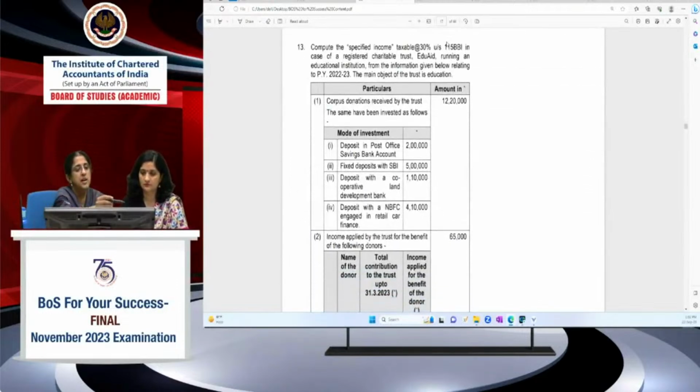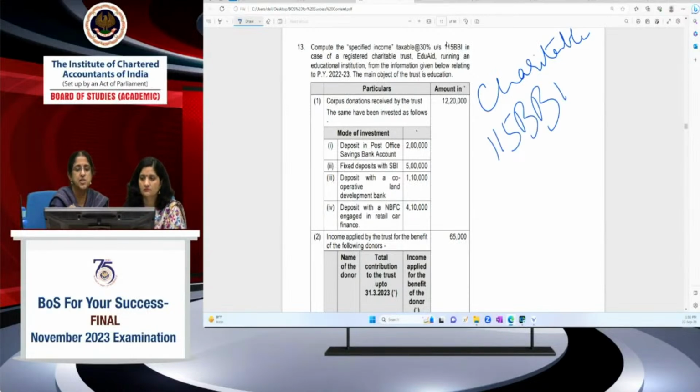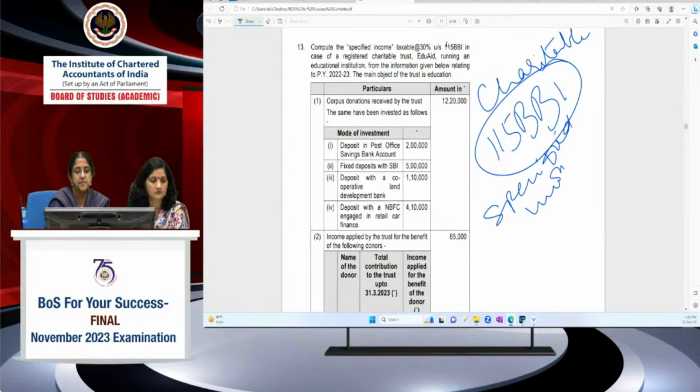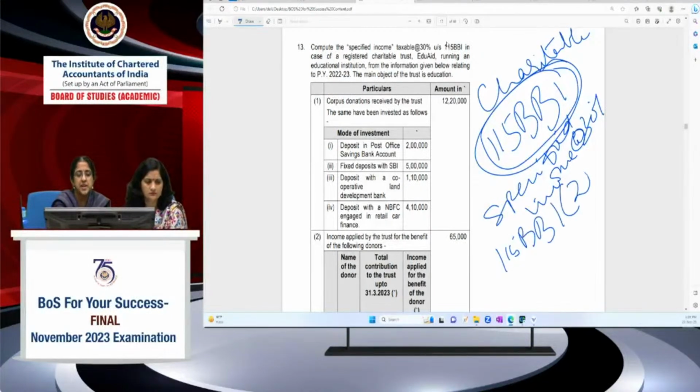Sure. Now we come to charitable trusts. Section 115BBI, the new section which has been inserted, provides for taxability of specified income at 30%. And it says that in respect of this income, you don't get any deduction, allowances, or set off; nothing is permissible against the specified income. Now, what is the specified income? 115BBI tells us what the specified income is.